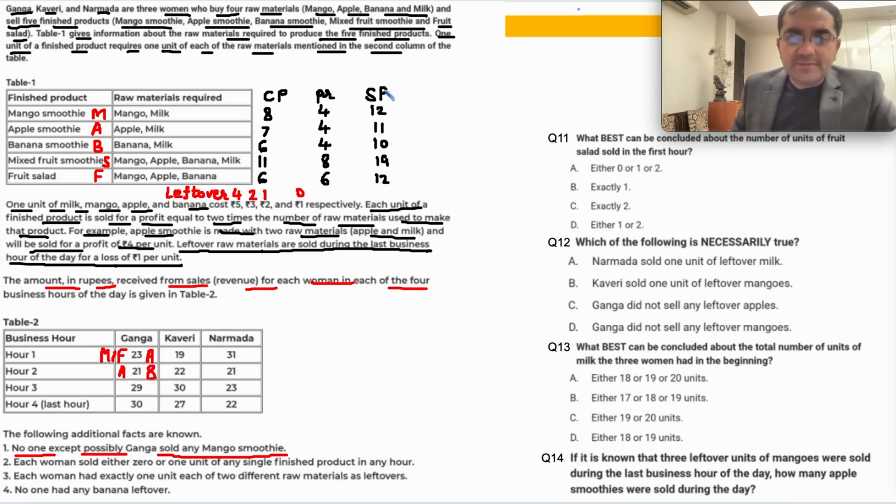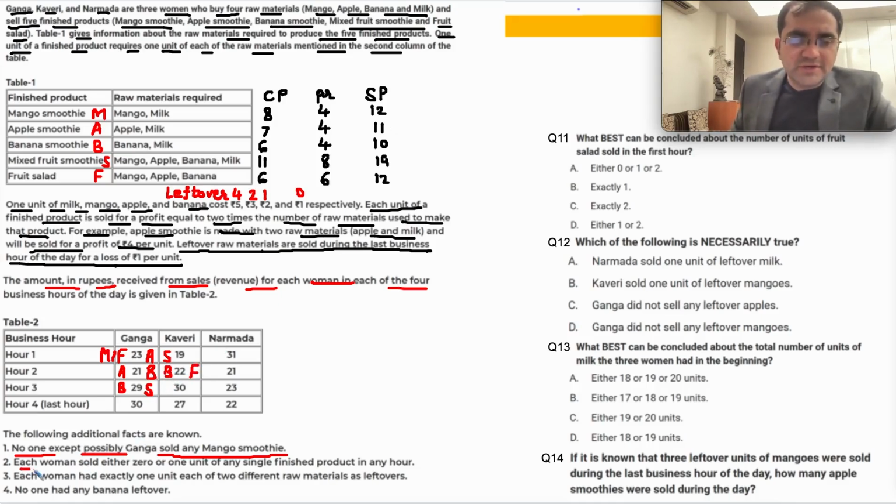How do you get 29? 29 will be 19 plus 10. No other possibility. That's a banana smoothie and a mixed fruit smoothie. B and S. We will come to hour 4. Kaveri, how will 19 come? Only possibility is S. How do you get 22? 10 plus 12. 22 is 10 plus 12. 22 is also 11 plus 11. Okay. So what will 10 plus 12 be? B and F because M is not allowed. B and F. But I was also thinking 11 plus 11 is also possible.